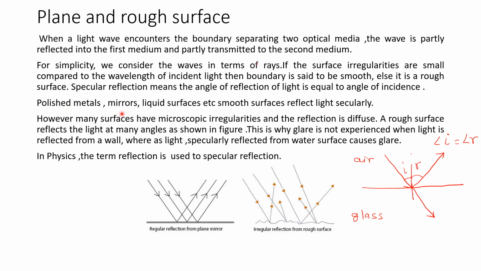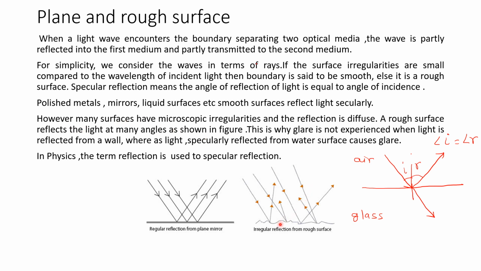Polished metals, mirrors, liquid surfaces, etc. are examples of smooth surfaces. So the reflection of light which takes place at such surfaces is specular reflection.